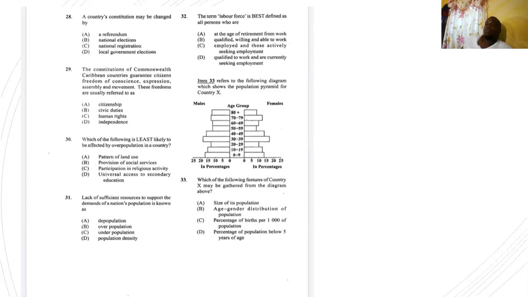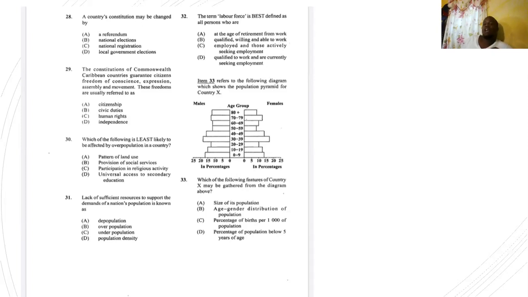That doesn't stop you from going to whatever religious group you believe in to worship or to meditate or whatever you do, right? 31, lack of sufficient resources to support the demands of a nation's population is known as, I gave away that answer in the explanation. A, depopulation, B, overpopulation, C, underpopulation, D, population density. Answer is B, overpopulation.